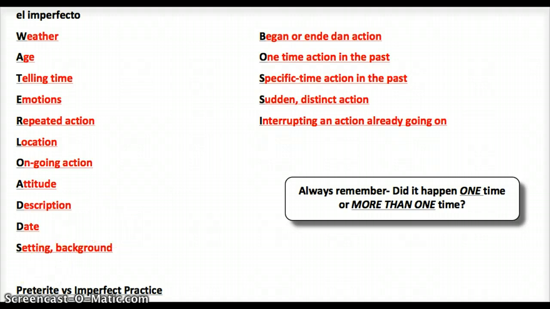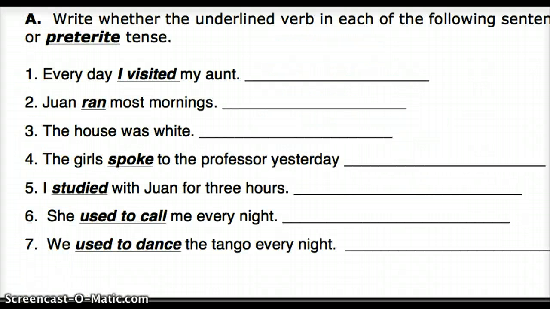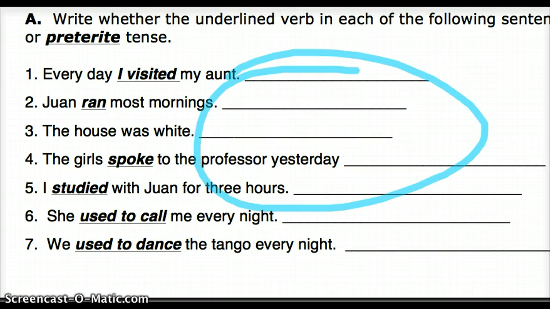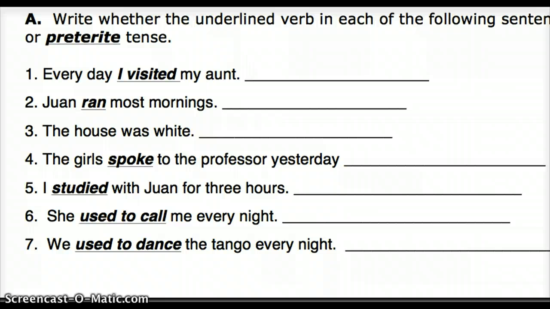All right, so let's do some practice. We're going to write whether the underlined verb in each of the following sentences is preterite or imperfect. And you need to pay attention to the hints that are in the sentence. So every day, right? All right, so if I'm saying every day, every day is my hint there, so that would be imperfect, right?